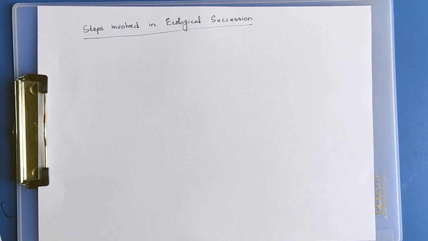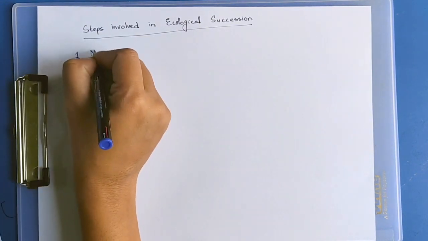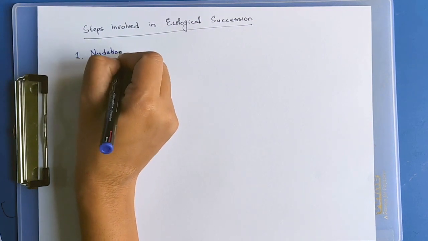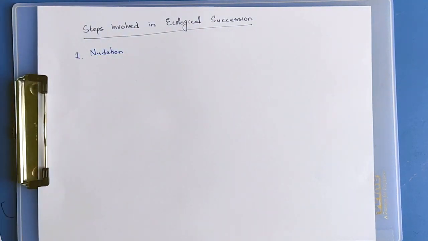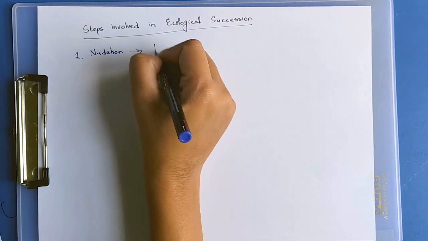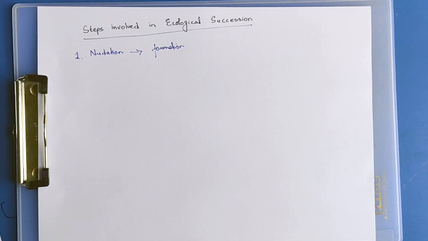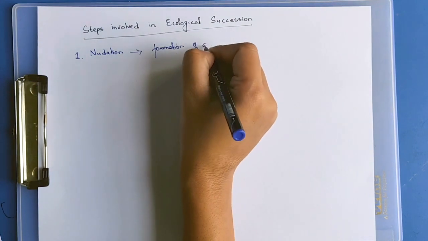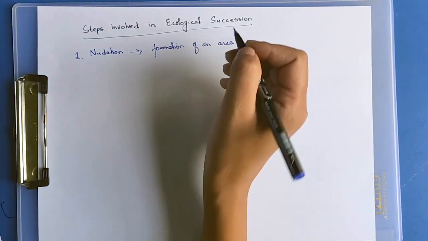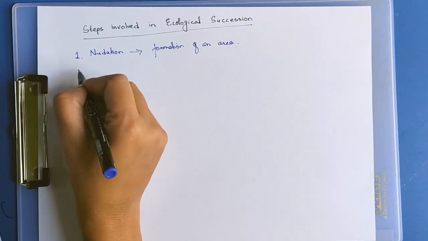Steps involved in ecological succession. The first step is nudation, the formation of a bare area. Examples are volcanic eruptions with cool lava and rocks, or a forest which is already destroyed by some natural calamities. Formation of an area is the first step of ecological succession.